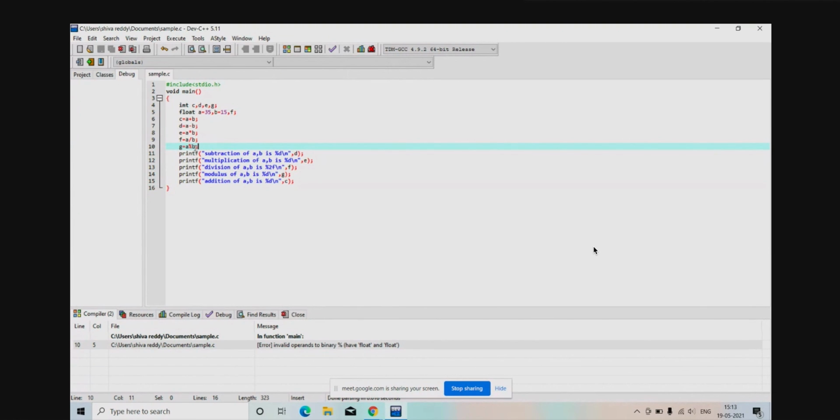Sir, while declaring float, shouldn't you take 35.0, 15.0? It is not mandatory, I think, because if nothing is there it means 0.00 only, right? But I think while declaring, you have to declare it like that.